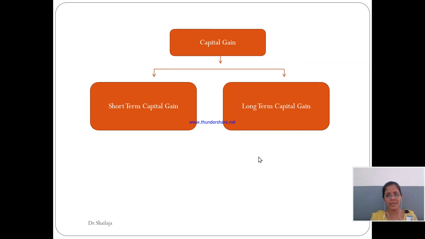I hope now there is no confusion. For the transfer of a short-term capital asset, the gain which an assessee earns would be short-term capital gain. And on the transfer of long-term capital assets, the capital gain earned by an assessee will be known as a long-term capital gain.